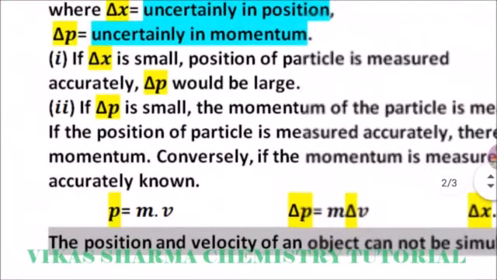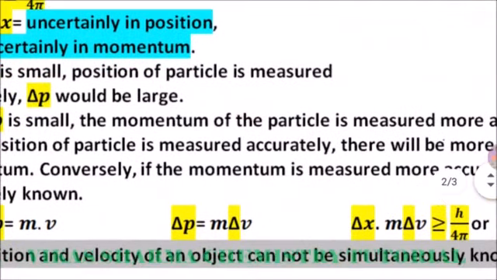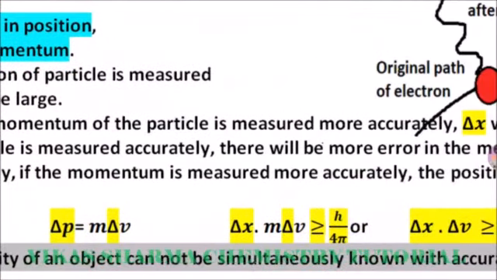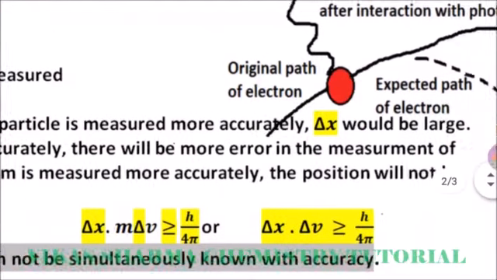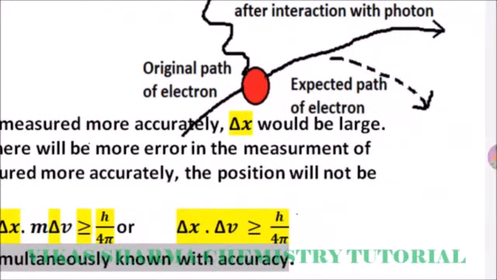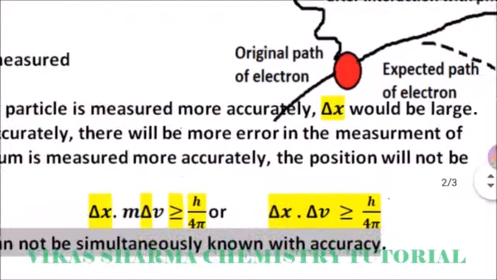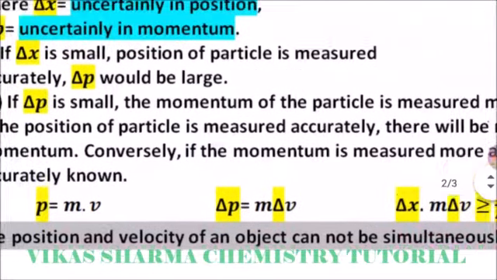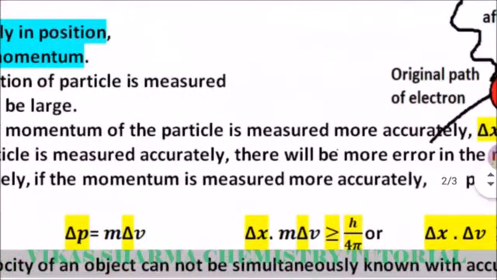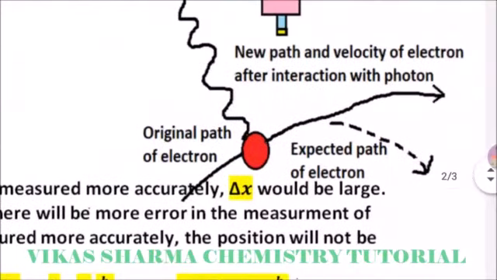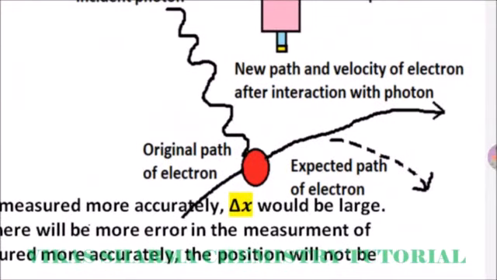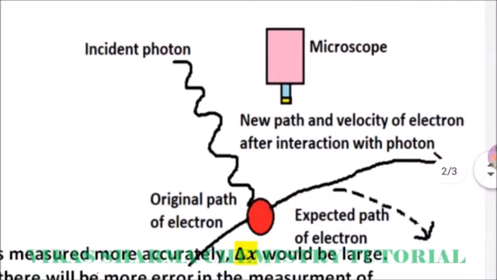So p is equal to mv, so delta p is equal to m delta v. So delta x multiplied by m delta v is smaller than or similar to h divided by 4 pi, or delta x delta v is smaller than or similar to h upon 4 pi. So the position and velocity of an object cannot be simultaneously known with accuracy. It is the main feature of Heisenberg's uncertainty principle.